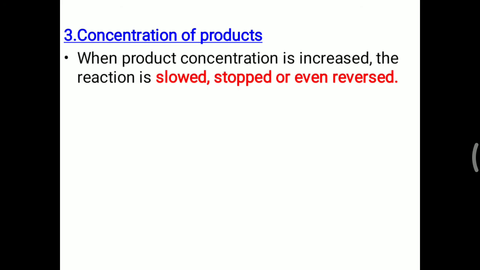Now, two important factors that we have discussed: one is enzyme concentration, second is substrate concentration, third one is concentration of product. Now, as product concentration increases, the reaction slows, stops, or even reverses. So if more product is generated after this enzyme reaction, initially it will slow down, later on it can stop. If further product is generated and not utilized, then this reaction can be reversed.